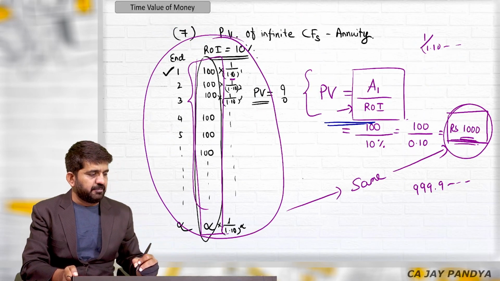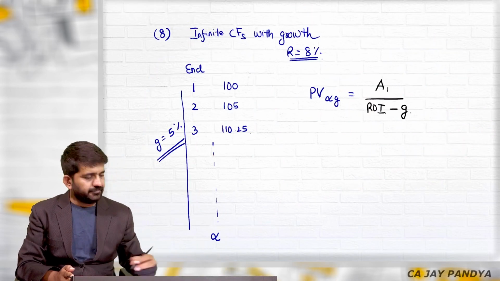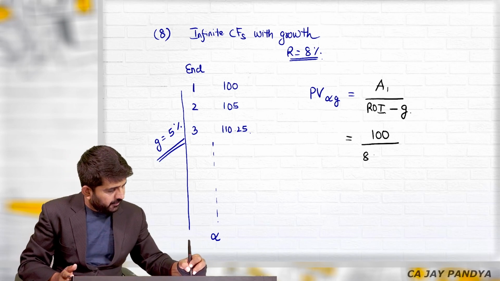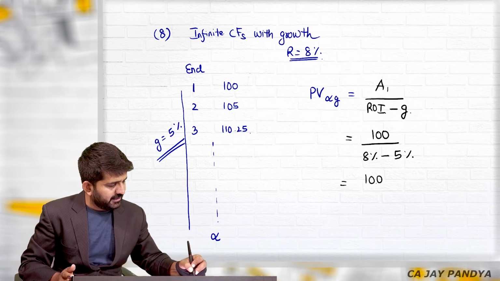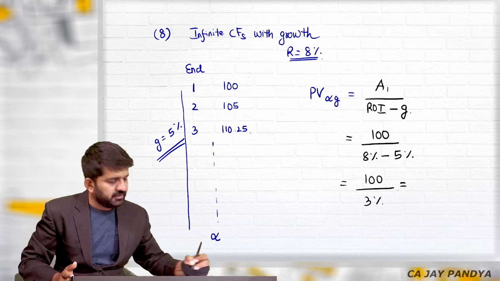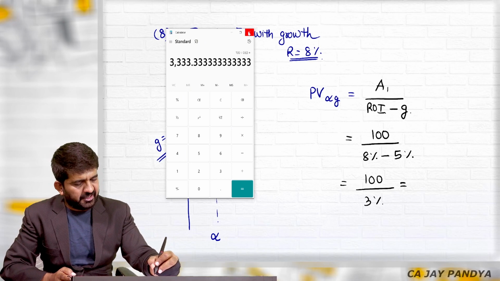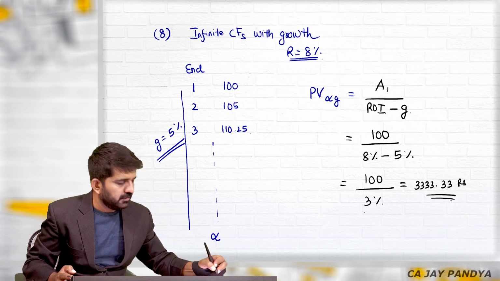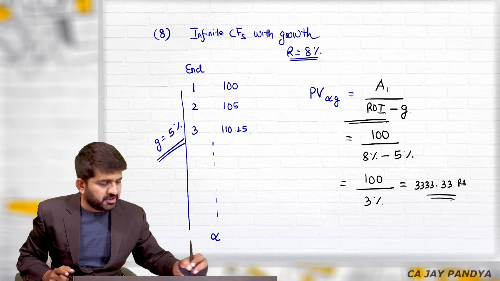So this formula is same up till this, minus growth. Amount after first year is 100. Rate of interest is 8% and growth rate is 5%. So the answer is 100 divided by 3%. You can directly do it 100 divided by 3% or 100 divided by 0.03, which is 3333.33. So for the logic of this, again you can go in Microsoft Excel, verify whether your logic or the formula is correct or not.